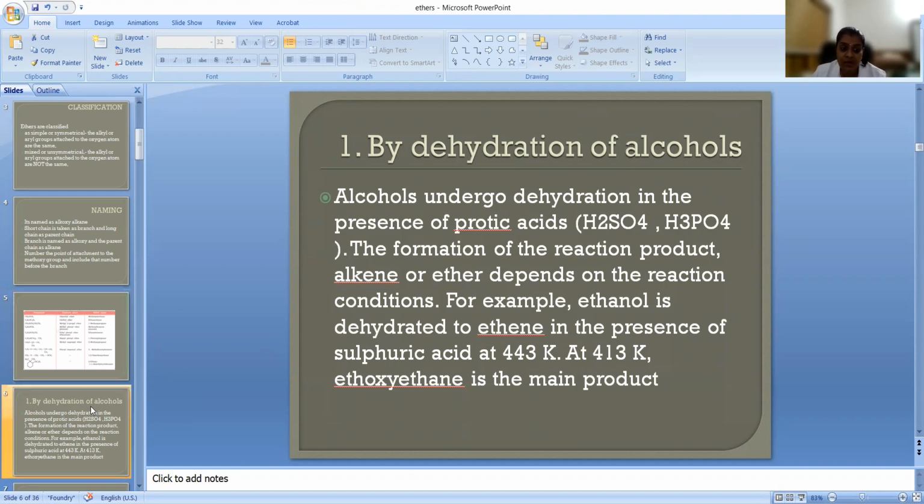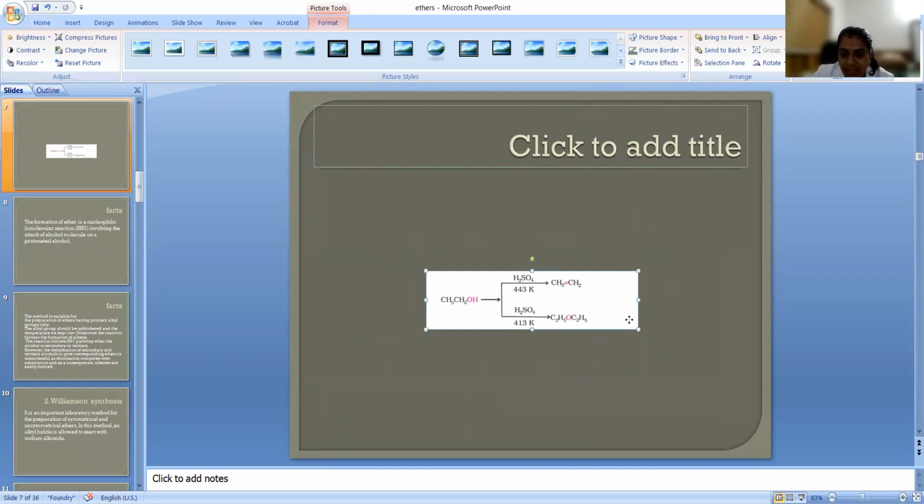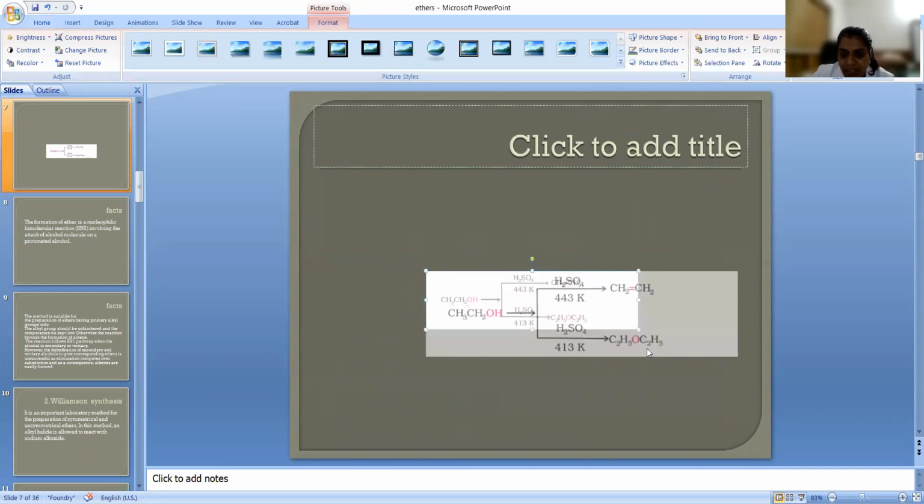Okay. So if you are using this condition at a very high temperature, what will happen? That will result in the formation of alkene, dehydration, and the product will be an alkene if you are using a very high temperature. But if you are using a lower temperature than that, 413, that will result in the formation of which one? Ether. Okay, so the temperature is important. The rest are all the same conditions. So the temperature used should be low. If it is high, that will lead to the formation of alkene.